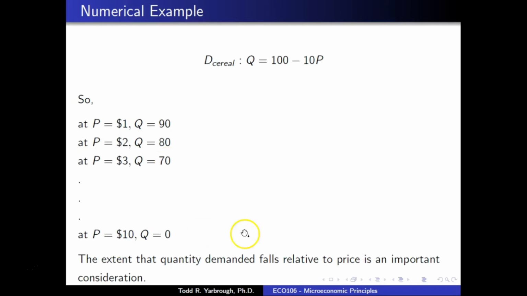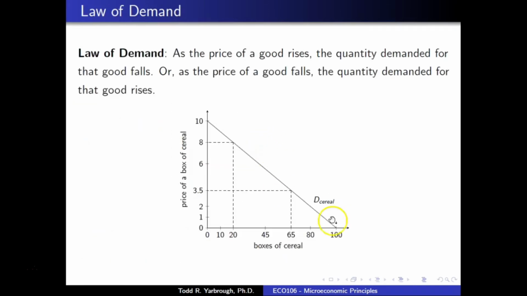Importantly, the extent that quantity demanded falls relative to price is an important consideration. So in other words, what's the slope, right? This is one of the reasons why I'm having you consider slopes when we look at linear functions. Because you can imagine that a steep slope or a very flat slope means something in the context of consumers. Given that the demand curve represents maximum willingness to pay, as I've previously mentioned, then having a very steep slope or a very flat slope for your demand curve must also mean something about the underlying behavior of consumers